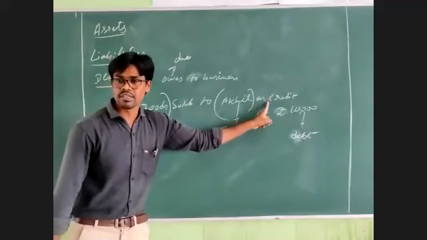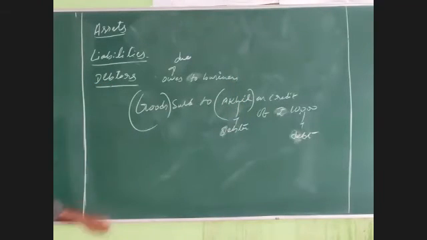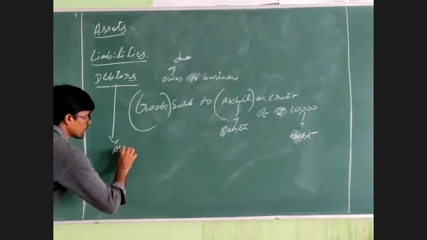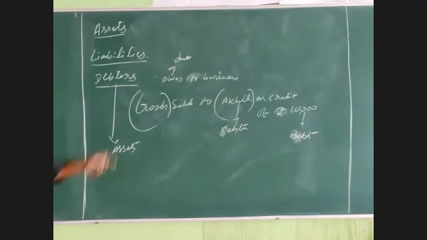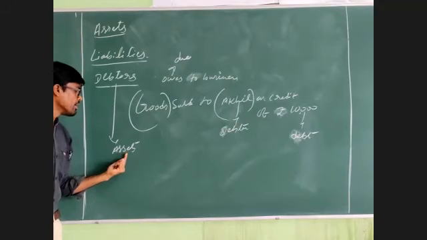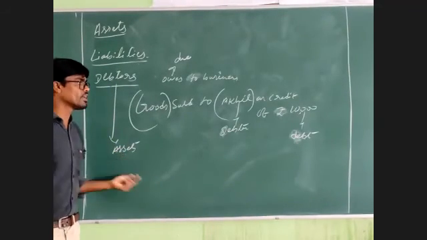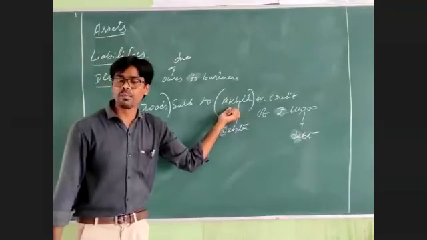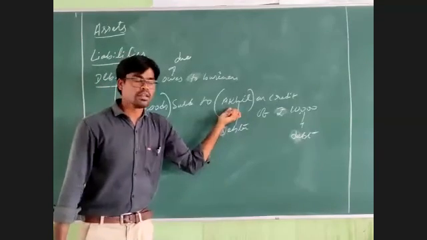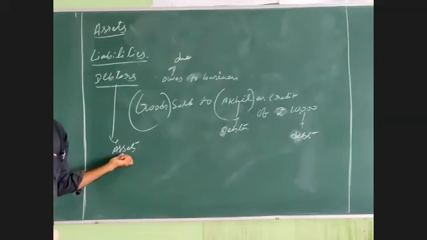Debtors are to be treated as an asset until the amount is settled by them. We treat debtors as an asset in the balance sheet.